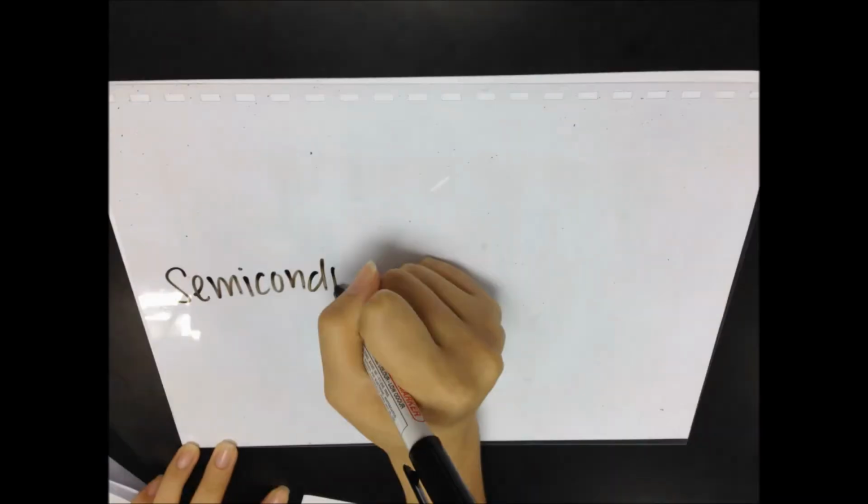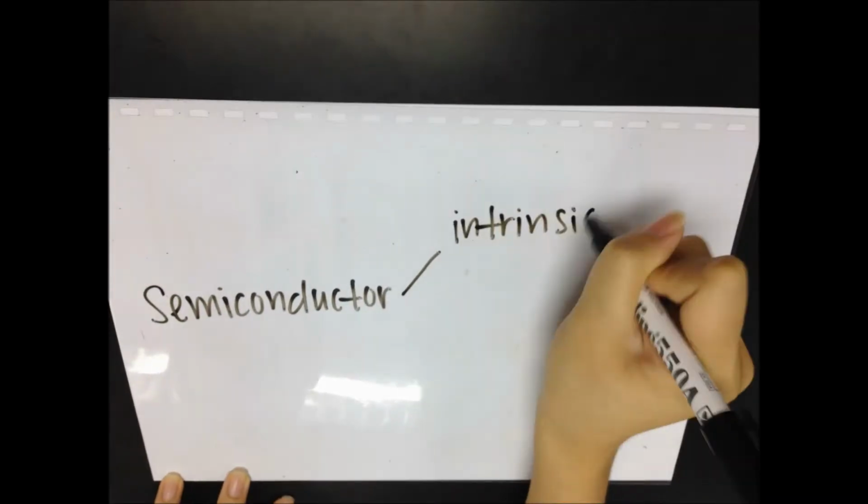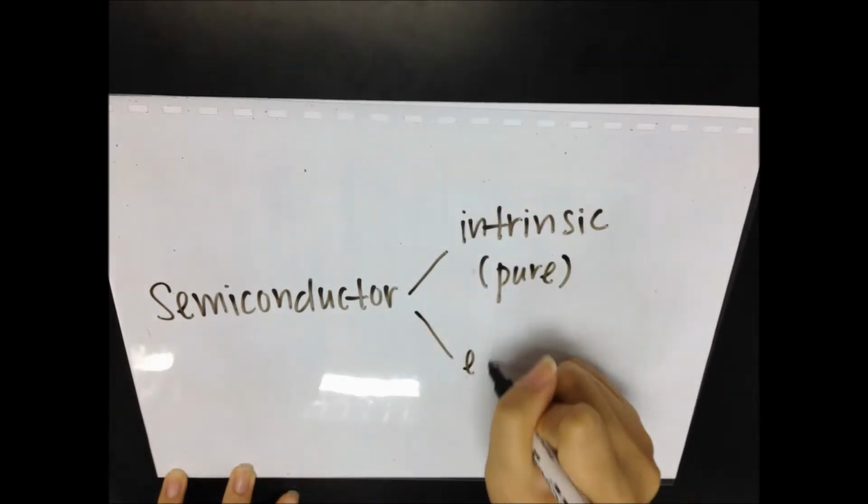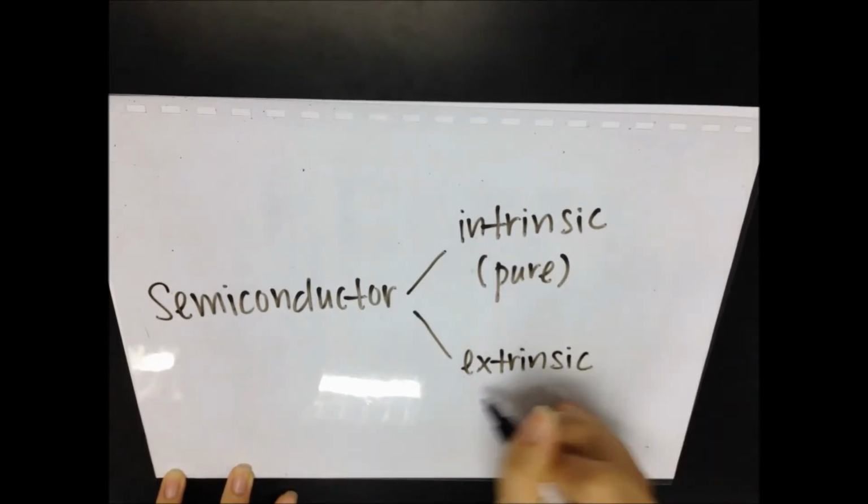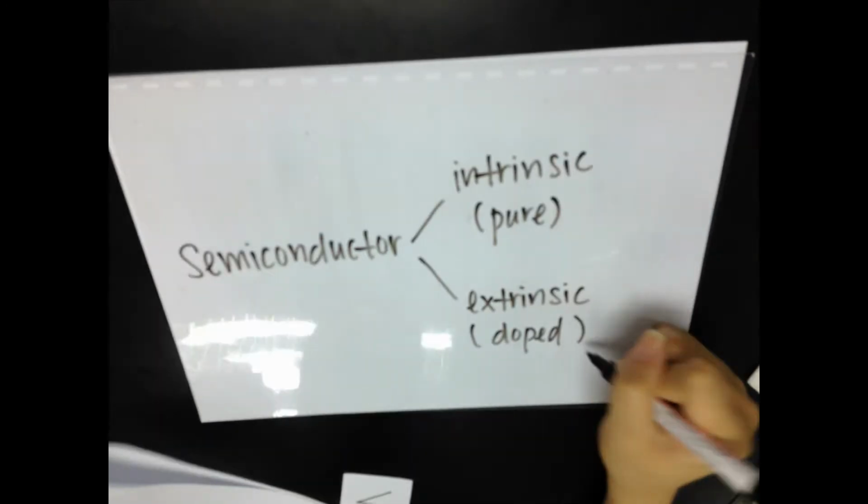Now, we will emphasize on semiconductors. Semiconductors can be divided into two types. One is intrinsic semiconductor and another one is extrinsic semiconductor. Intrinsic semiconductor is also known as pure semiconductor, while extrinsic semiconductor is also known as doped semiconductor.